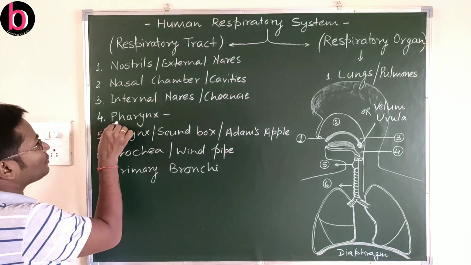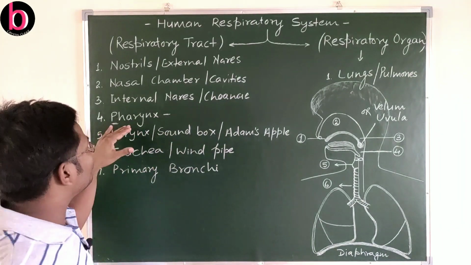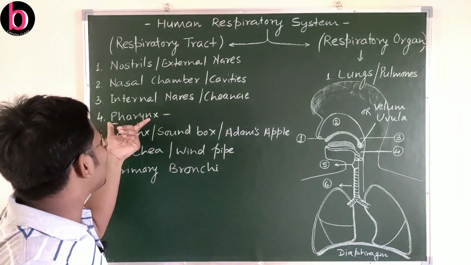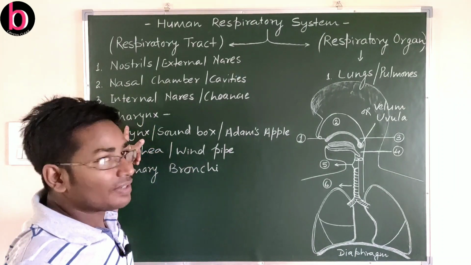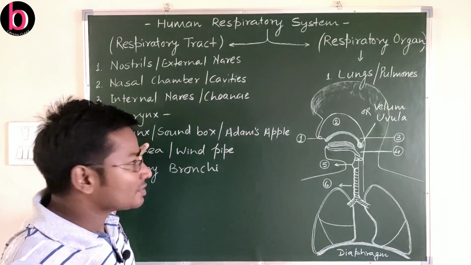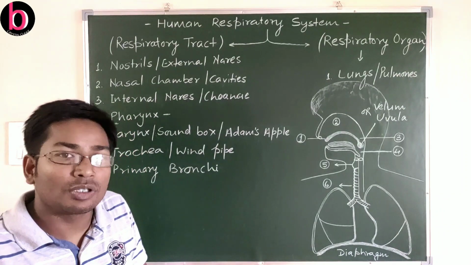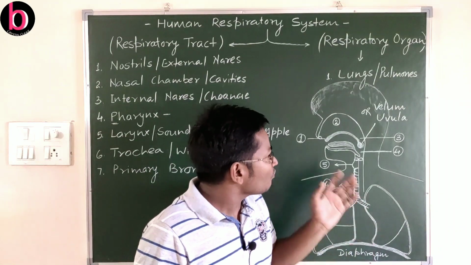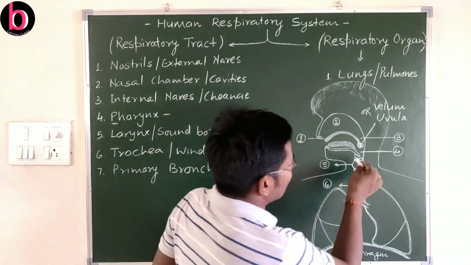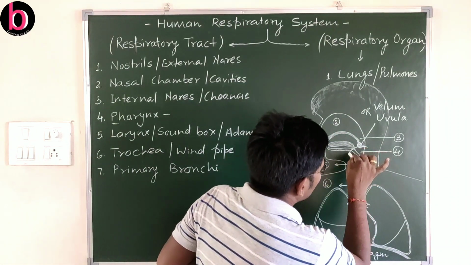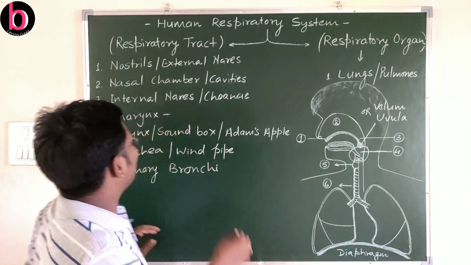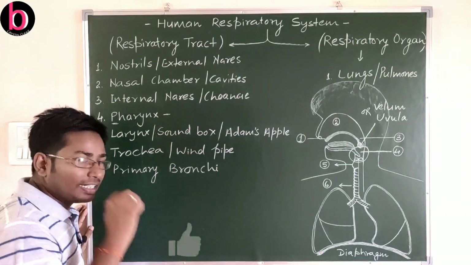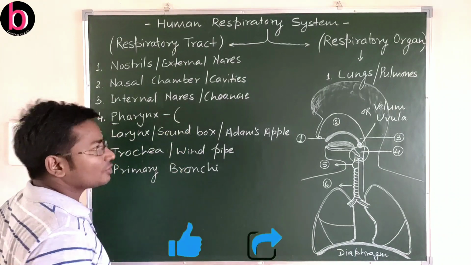After this, the next part is the pharynx. We earlier discussed the pharynx in the digestive system. When we discussed the chapter on digestion and absorption, we already completed this portion, but this is just for revision. So the pharynx is this region. This whole circled region is the pharynx, and the pharynx is made of three parts. What are these three parts of the pharynx?